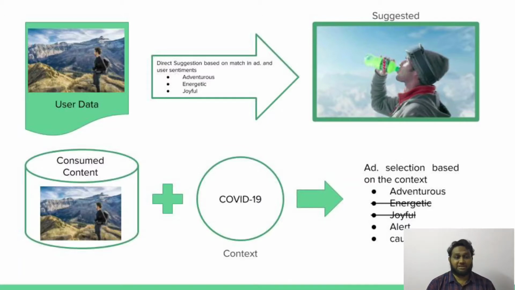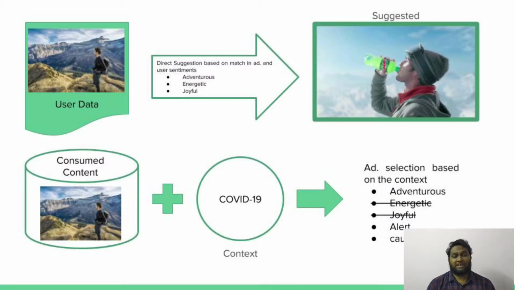The other scenario is where you do not know much about the user, but we know about the content that is consumed. That is, we are aware of the context of the advertisement. For example, a user is reading an article on tourism. You may serve an adventurous ad such as a Mountain Dew one. But consider that the user is reading an article on adventure tourism in times of COVID-19.